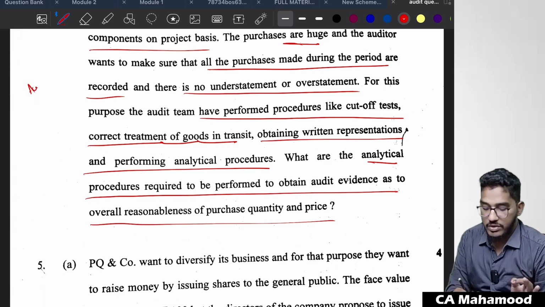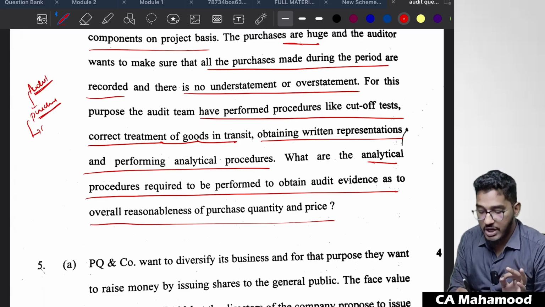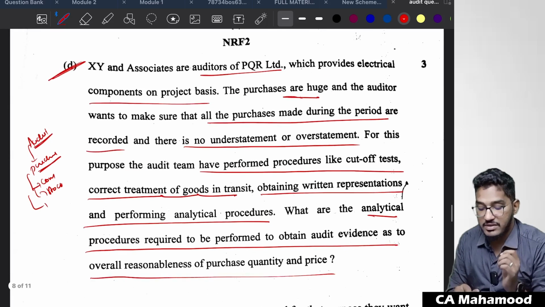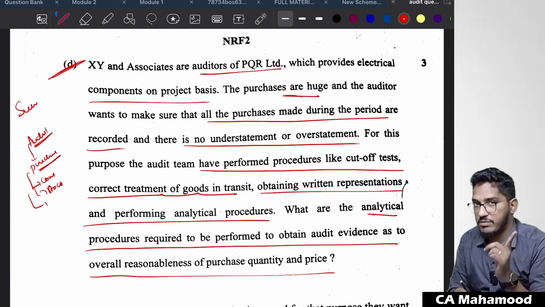price? This is from audit of items of the financial statements, and they're also asking about purchases. In the purchases also, what kind of analytical procedures you will perform. You will do composition analysis, stock composition analysis, raw material consumption analysis, and quantitative reconciliation. Even if you would have referred to that summary material, the summary of audit of items of the financial statements.